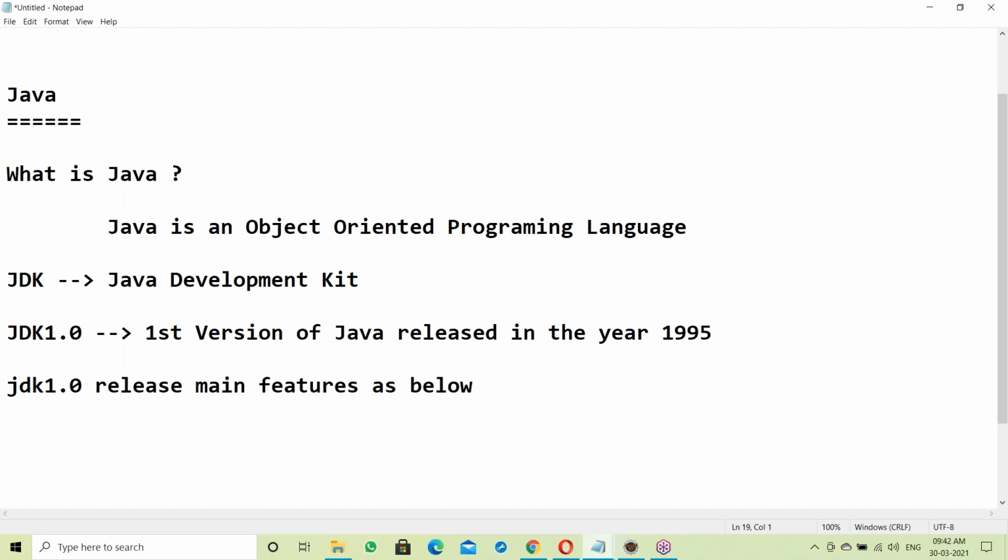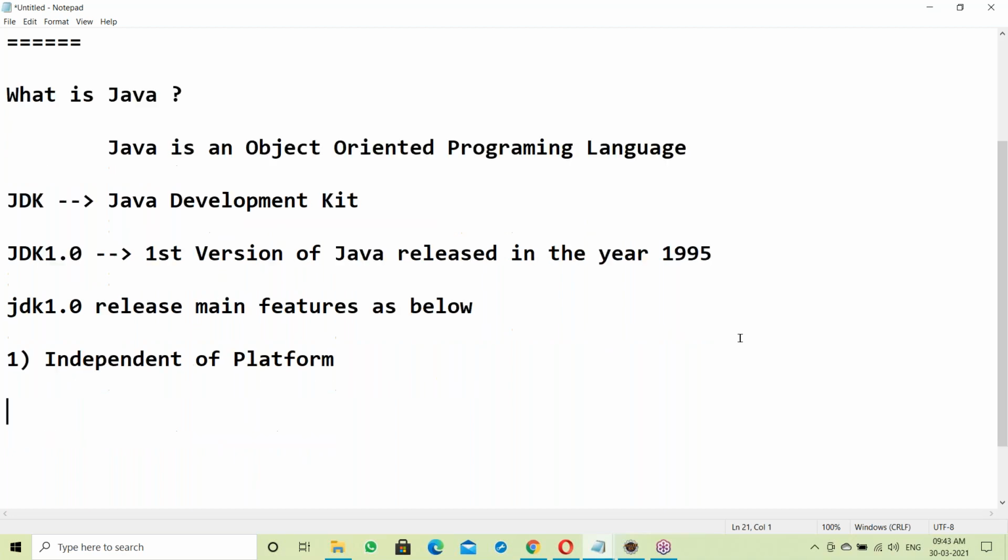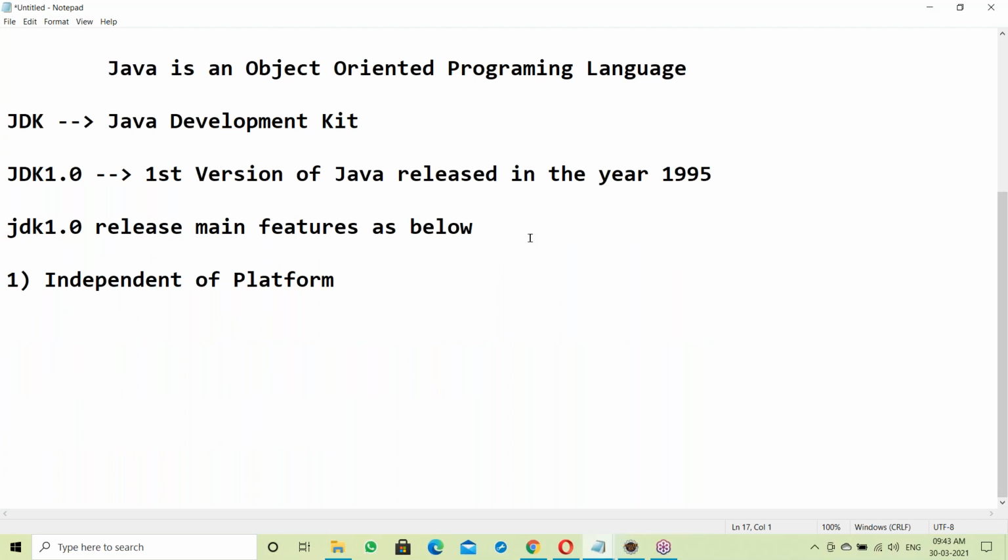The first one is independence of platform.